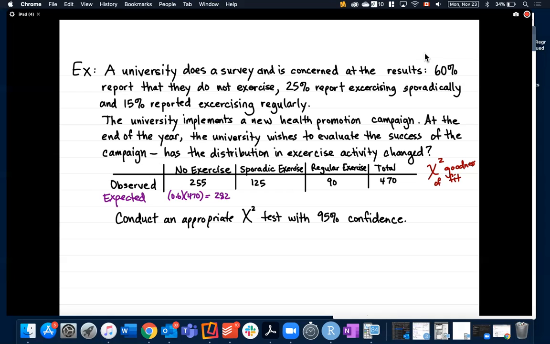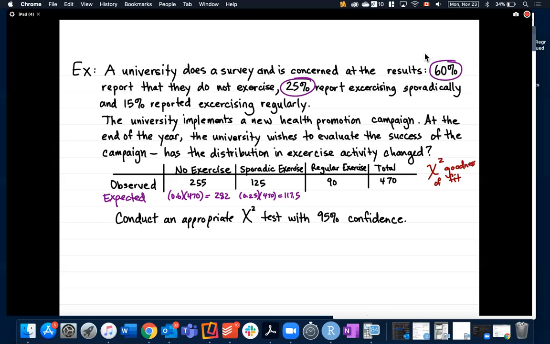I can do the same thing for the sporadic exercise. 25% reported exercising sporadically. So 0.25 times 470 gives me 117.5.